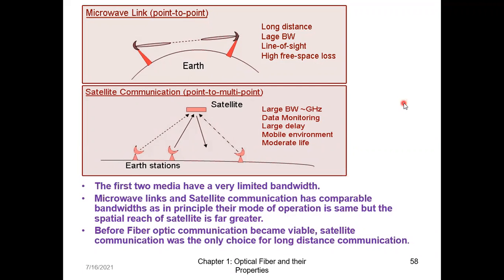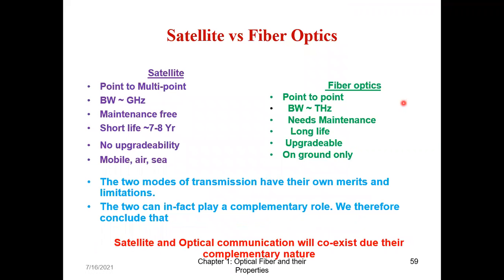Then came our fiber optics. If I want to compare fiber optics with the satellite, satellite is point to multi-point. Fiber optics is again point to point. Bandwidth of satellite is in terms of gigahertz; for fiber it is in terms of terahertz. Satellite, once I launch it in space, then nothing is in our hand. Whether the satellite is broadcasting the signal or not, I can handle the ground earth station part, but I cannot do anything with the satellite. So that's why it does not require maintenance.